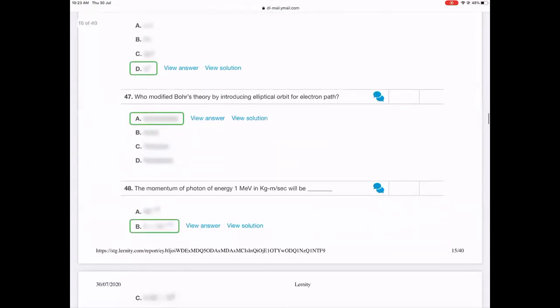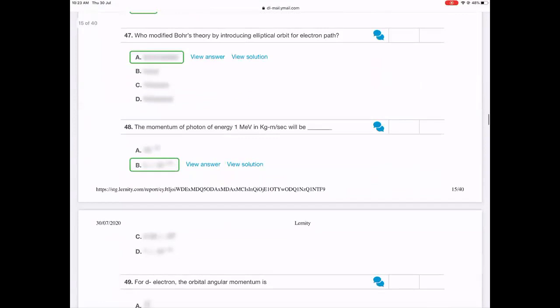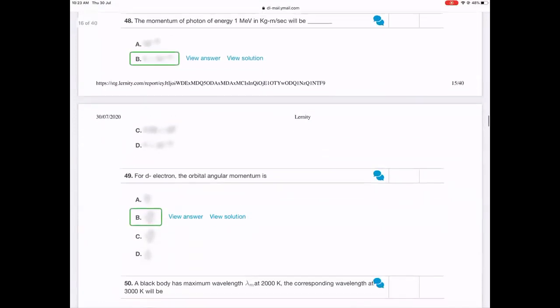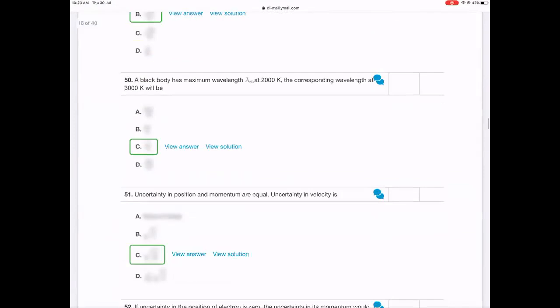It is n squared. Who modified Bohr? We answered that. Then the momentum of a photon of energy 1 MeV, we answered that. For the d electron, the orbital angular momentum, we answered that. Let's look at question number 50. A black body has maximum wavelength lambda m at 2000 Kelvin. The corresponding wavelength at 3000 Kelvin will be how much?